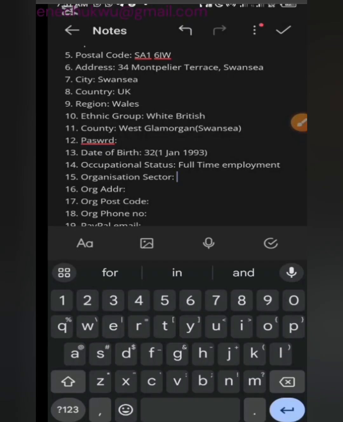Take for instance, if you are picking banking and finance, don't pick things like accounting. Pick things like software developer under banking and finance. Or pick health, maybe health and wellness, and pick something related to the information technology aspect of it. You can pick a software developer, because even health organizations have people that develop mobile apps for them. So pick something in line with information technology. Don't just pick that you're a medical doctor.